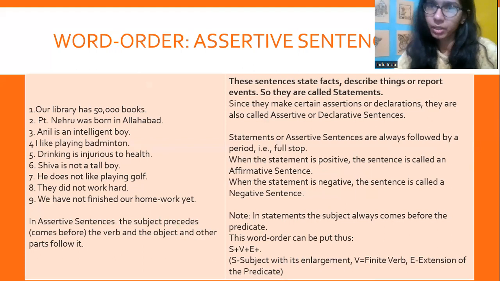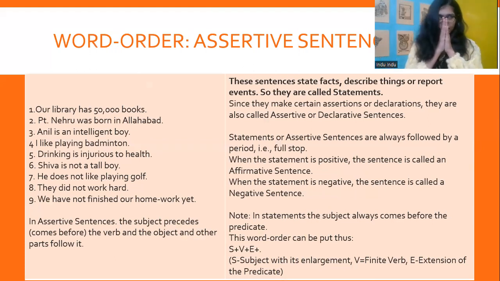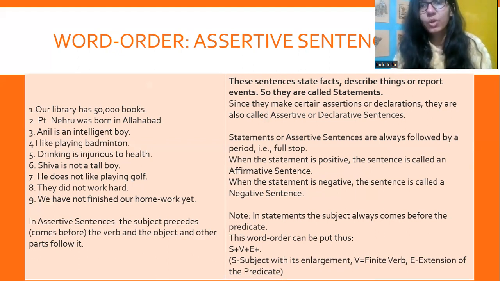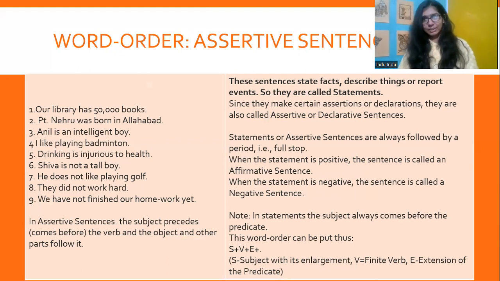Now, we would be talking about the word order in declarative and assertive sentences. So we do know that the sentences that state facts, describe things, or report events are called statements, right? These are statements, these are declarative assertive sentences because they make assertions, they declare something. Obviously, these sentences are always followed by a period, that is a full stop. And when the sentence is positive, it's called affirmative. When the sentence has a negative connotation, it's called a negative sentence.